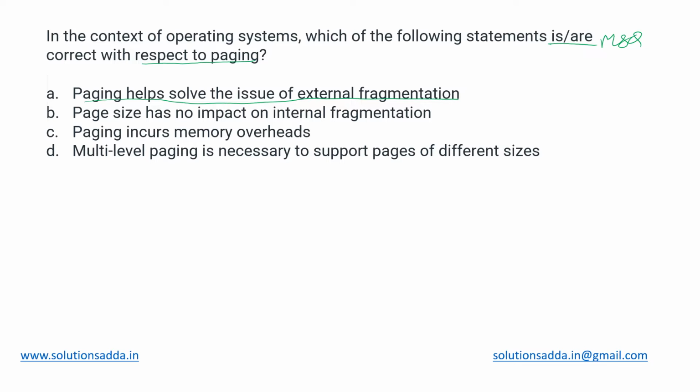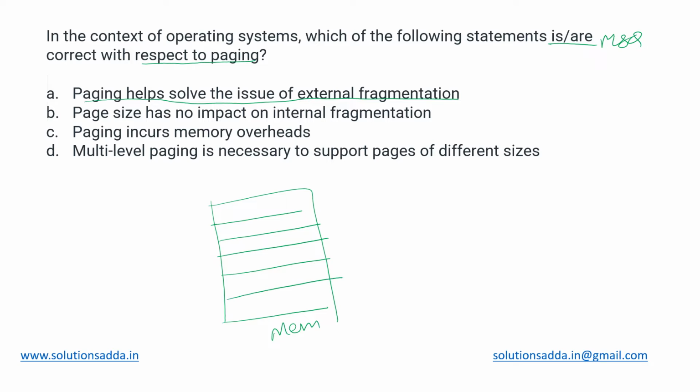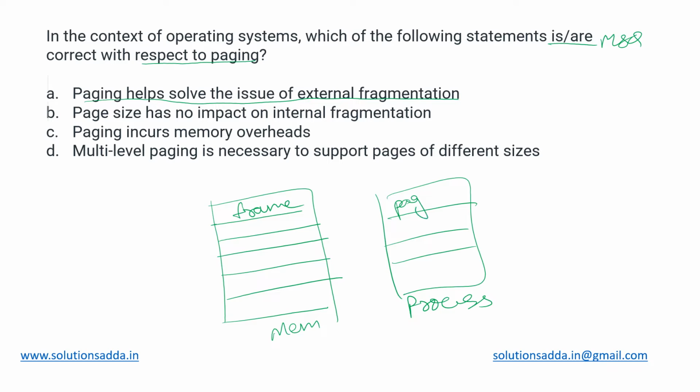Now, we understand the difference between internal fragmentation and external fragmentation. The internal one occurs when, let us consider this is our memory. When does external fragmentation take place? When we have the space which is being wasted because of 2 different kinds of structures. But when we divide this memory into equal sized chunks, that is called a frame. And on the other side, if we have this as a process, then that process is divided into the same size chunks and that is called pages.